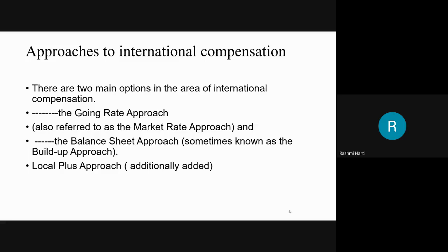Now, apart from that, moving on to approaches of international compensation, there are two main options in the area of international compensation on how the approaches are made. The first approach is the going rate approach, which is also referred to as the market rate approach, and the other one is the balance sheet approach, which is also referred to as the build up approach. Additionally, we have the local plus approach. Now let us see one by one what it is.